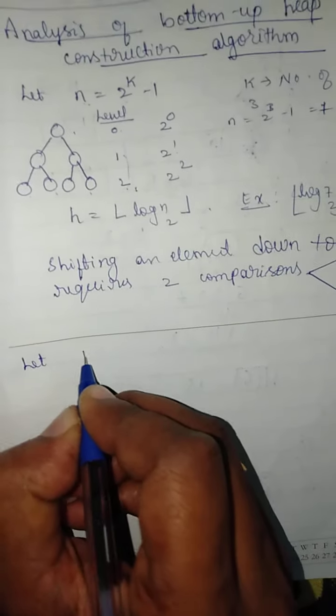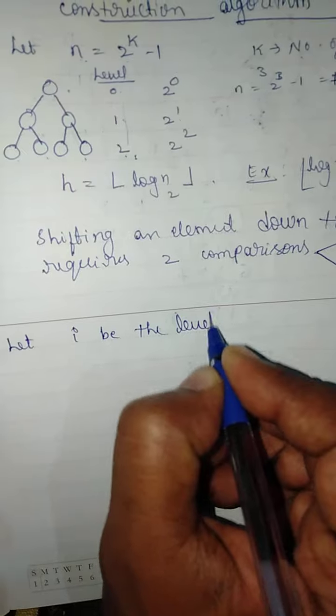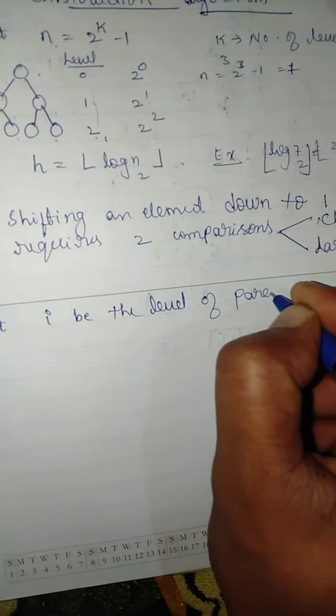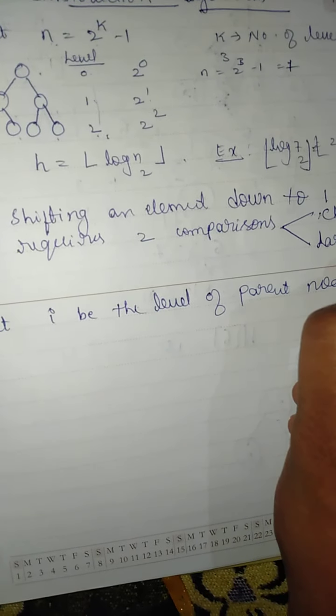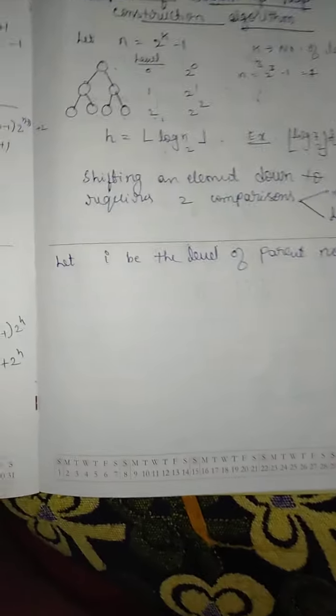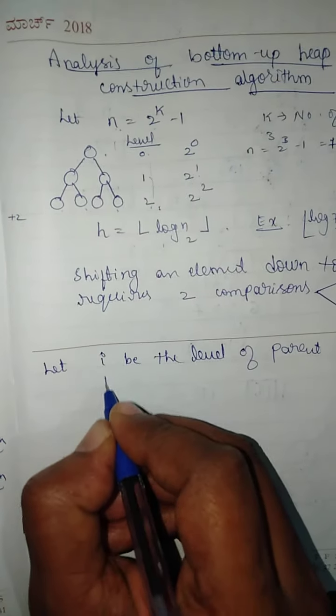Now let i be the level of the parent node that we are considering, and h be the height of the tree.